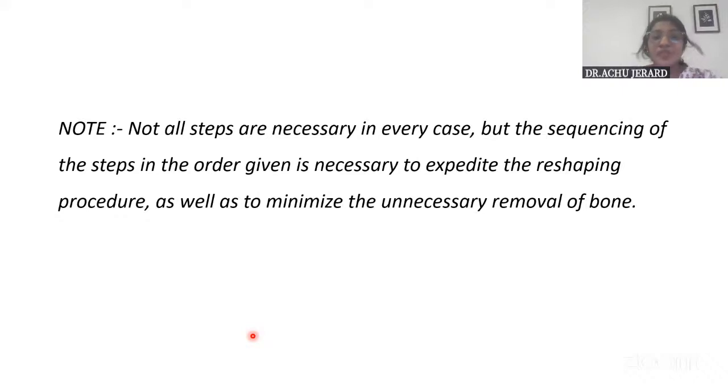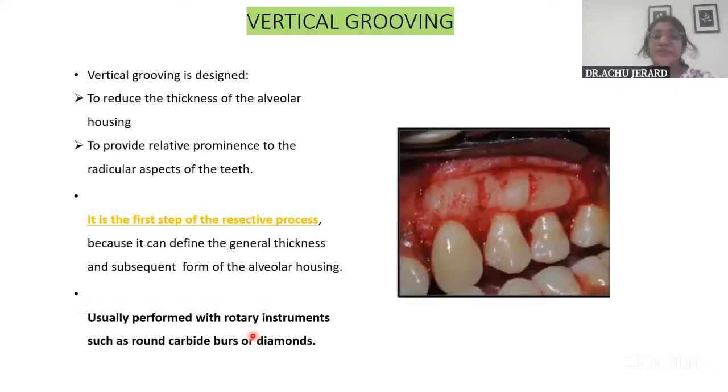Okay. And under each step, you will have to write the most prominent ones. Like this is vertical grooving, where it is done. It is mainly done to reduce the thickness of alveolar housing, and it is done mainly with the round burr or carbide burrs, so rotary instruments. And this is a step, purely an osteoplasty step. Okay, this much is needed.